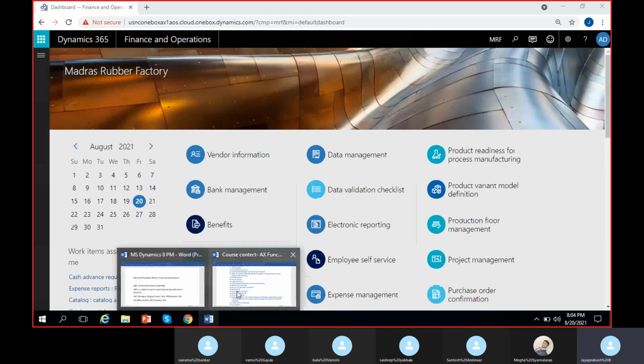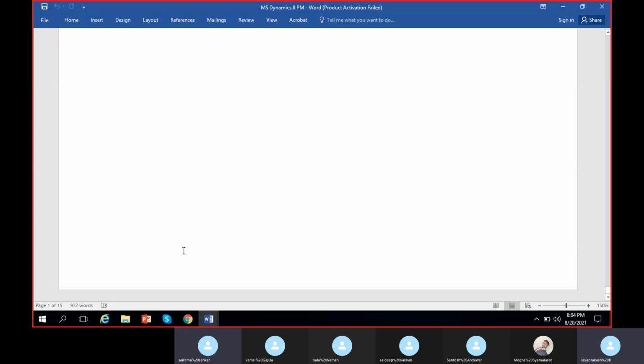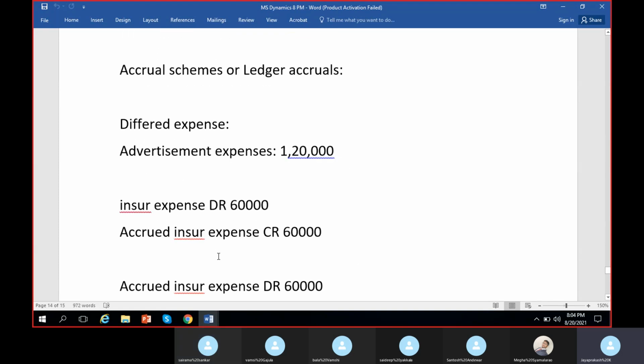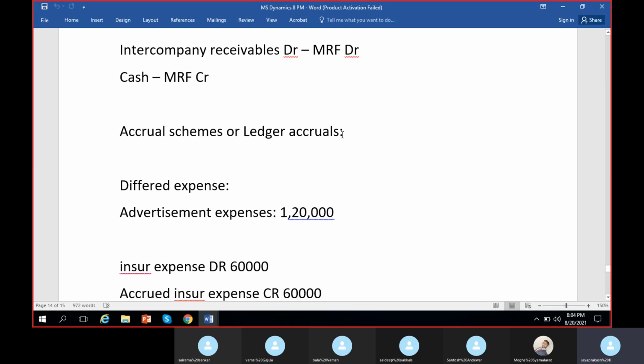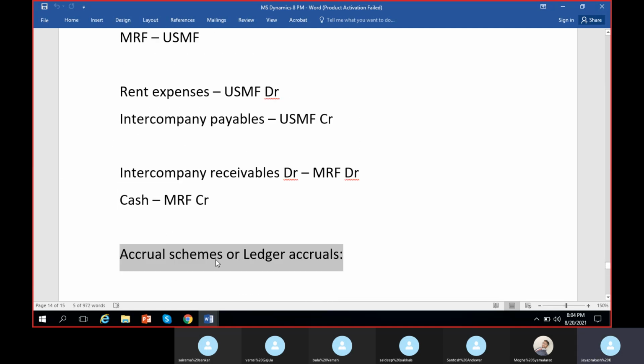So what did we discuss today? Sorry, yesterday. Accrued expenses, or the name of it is accrual schemes or ledger accruals. So can somebody explain what is the motto of these accrual schemes or the concept of ledger accruals? Anyone?